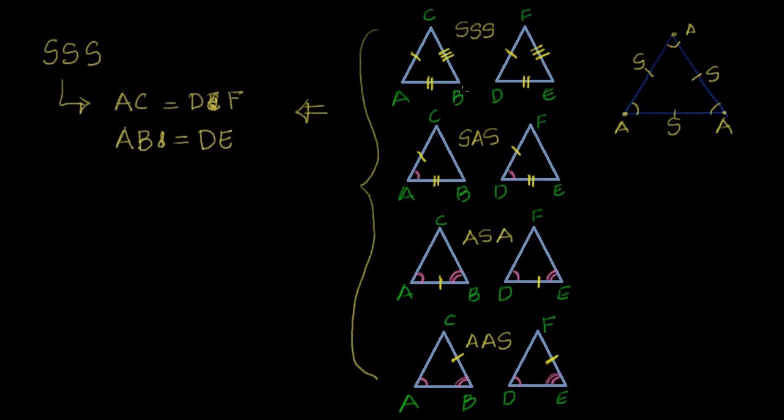What is the next one? BC is equal to EF. We'll see some examples, then it becomes more clear. But see here, this is the first side, this is the second side, this is the third side. That's why you are comparing the sides of both the triangles, and you are saying the sides are equal in both the triangles. So hereby I dictate they are congruent. Okay, that's what you are saying.